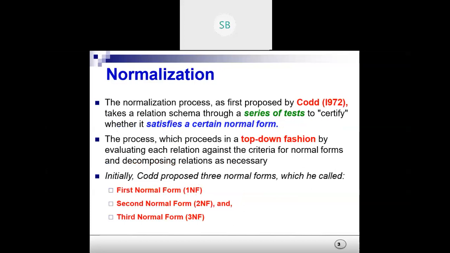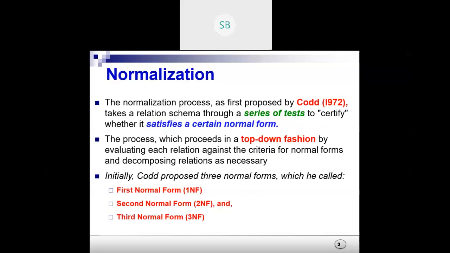So I told you there are various normal forms. They go through a series of tests to understand a certain normal form, whether it will be in first normal form, second normal form. Okay? The process proceeds in a top-down fashion, evaluating each relation against the criteria for normal forms and decomposing relations as necessary. So initially Codd proposed three normal forms. Here you can see first normal form, also known as 1NF, second normal form 2NF, and third normal form 3NF.